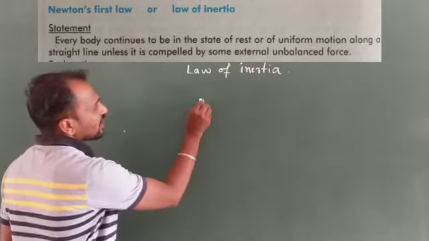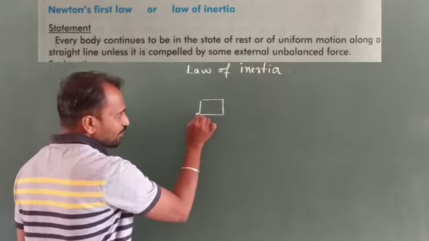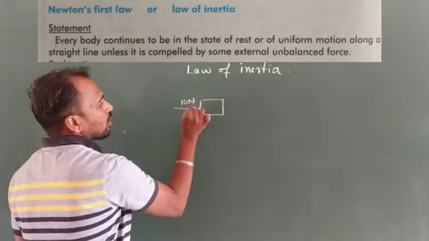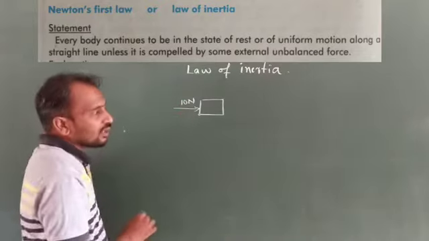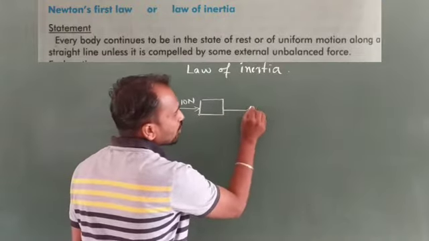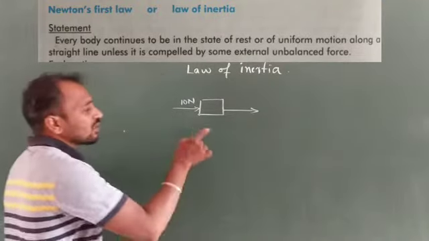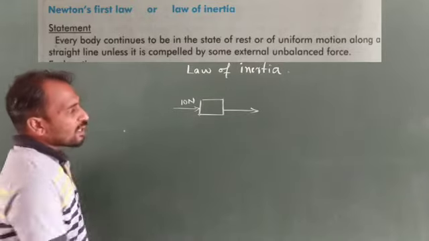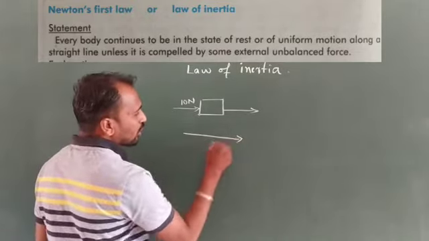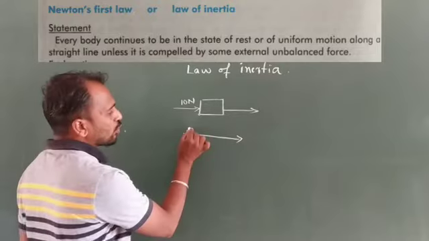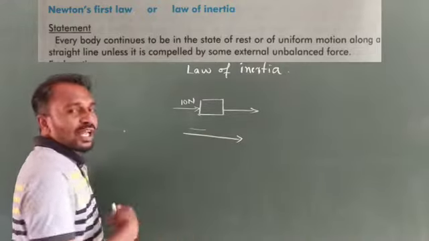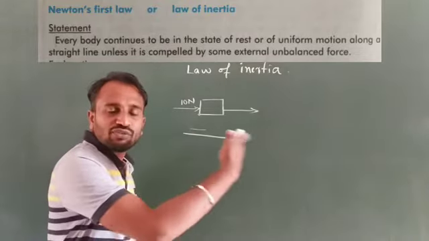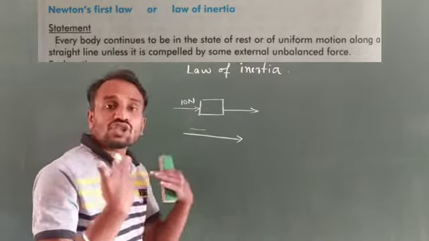For example, here we consider that this one is an object. I will apply some newtons of force along this direction. Then what happens? The object changes its position along this direction. Otherwise, it continues in a state of rest. Suppose the object is moving in a particular direction with uniform motion. Then, without applying any external force, this body continues in a state of uniform motion along a straight line.